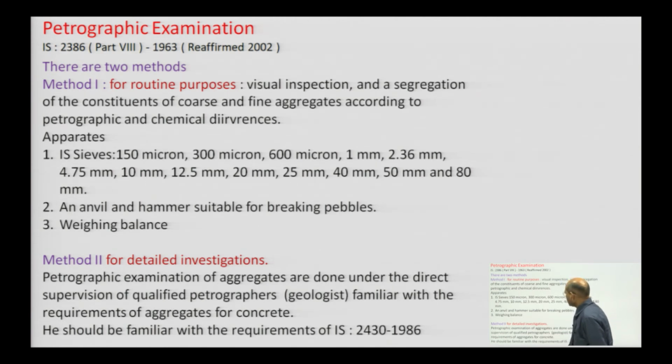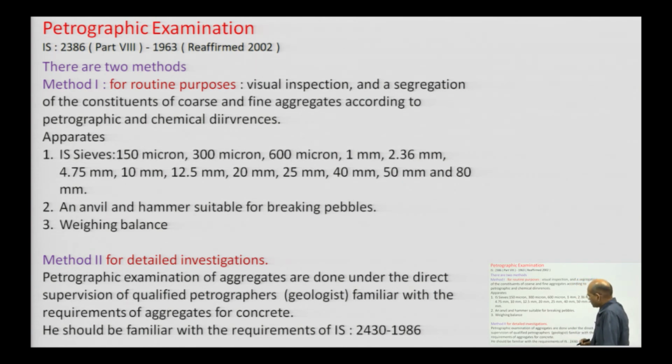We should also have an anvil, because with the help of the anvil we will be in a position to break the stone. We should have a hammer also, and a weighing balance. These are the simple apparatus required for visual inspection in method 1 for routine purposes.